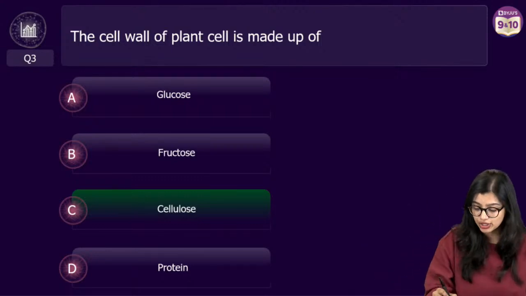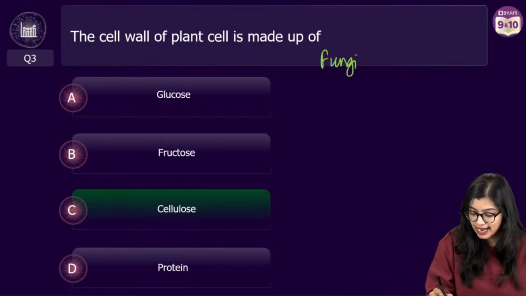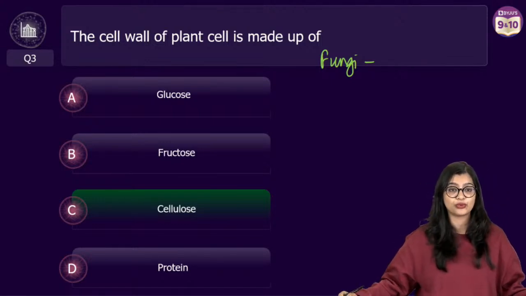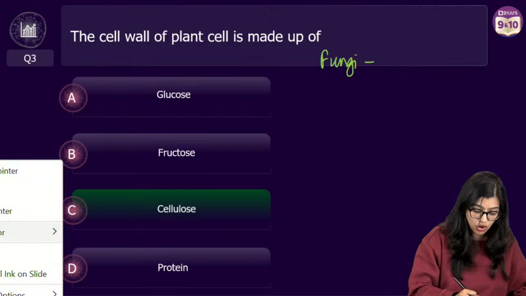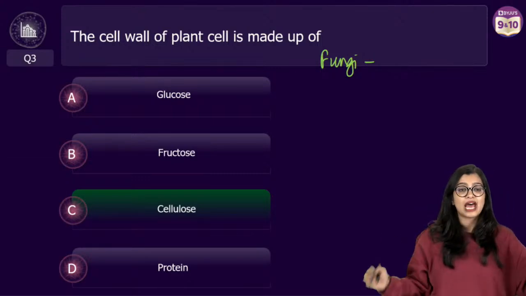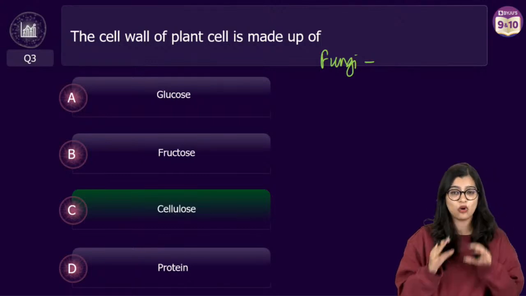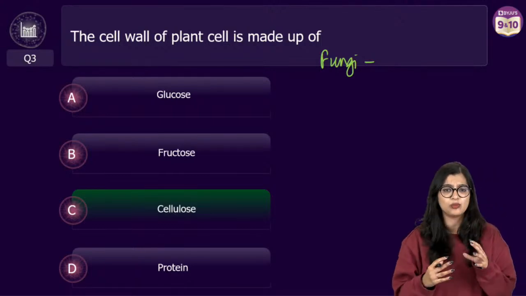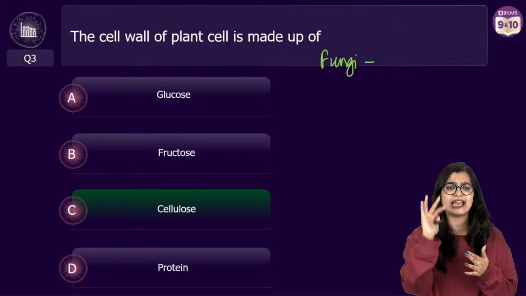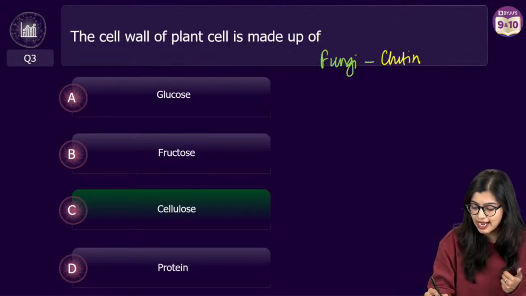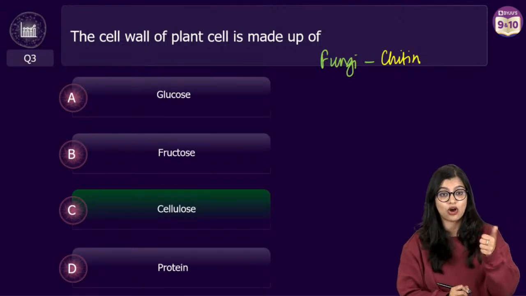Quick follow-up question. The cell wall of fungi is made up of what? This is an additional question for all of you. Yes, I need all of you to tell me. Now I know some doubts are coming my way, but if you are all comfortable, can I take a doubt board section so that I make sure I take those doubts? Yes, very good. The cell wall in fungi is made up of chitin.